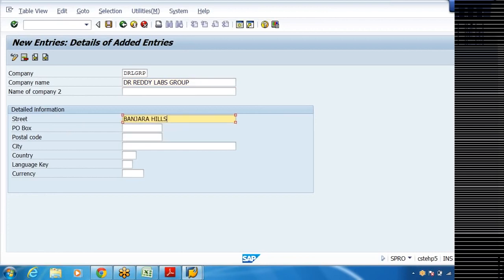Street, say Banjara Hills. PO box number. City, Hyderabad. Country. Here when you come to the country, standard countries are available in the system.